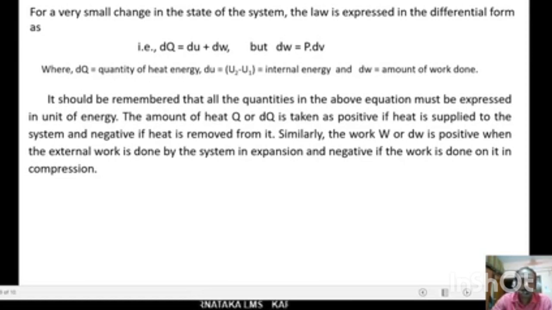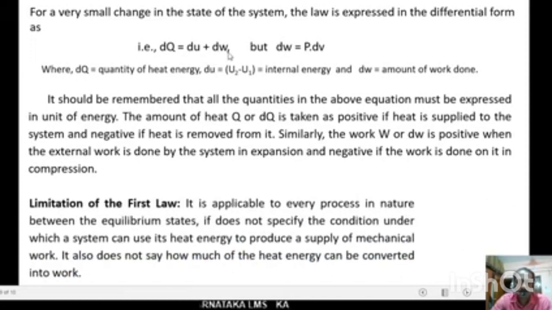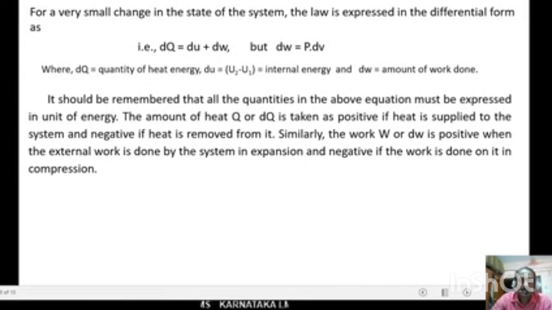It should be remembered that all the quantities in the above equation, that means dQ equals dU plus dW, must be expressed in unit of energy. The amount of heat Q or dQ is taken as positive if heat is supplied to the system, and negative if heat is removed from the system. If heat is supplied to the system, then dQ is taken as positive. If heat is removed from the system, then it is taken as negative.